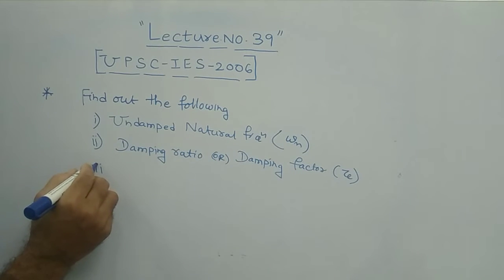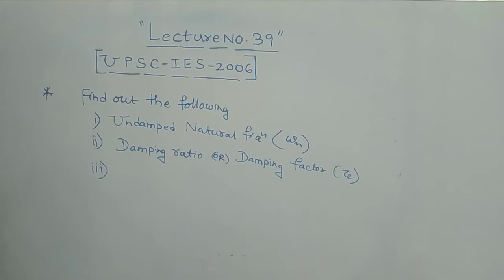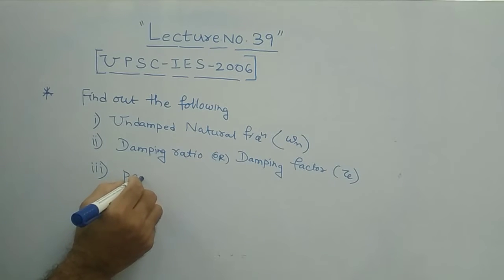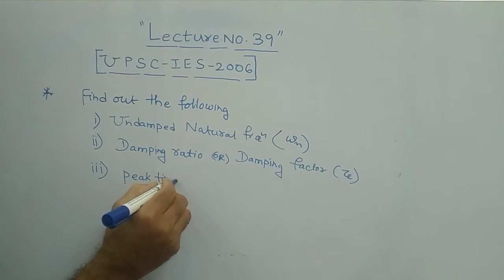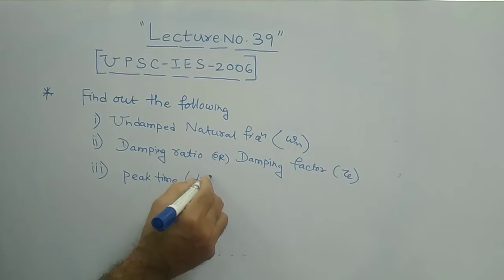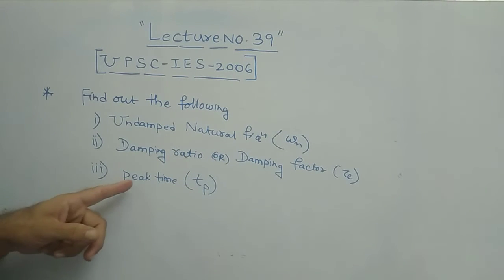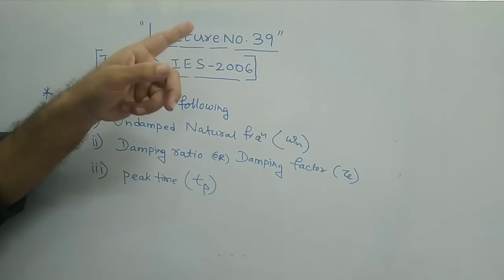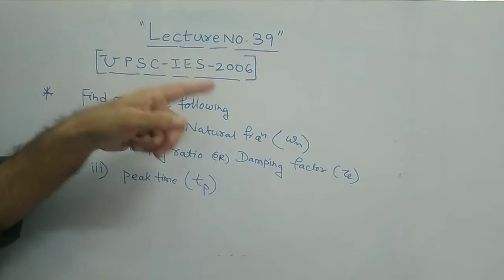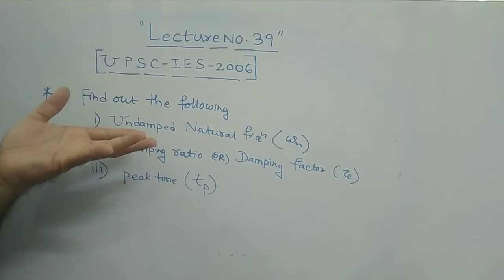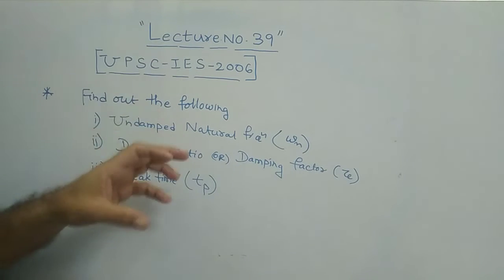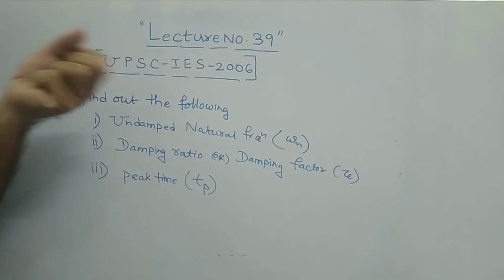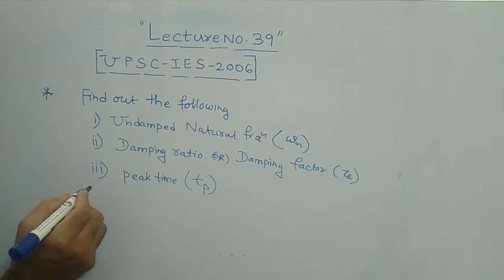What is the third parameter they are asking? That is the peak time, T suffix P. Sometimes in the examination they will ask you like this: time required to reach the first maximum. That is nothing but your peak time only. So they are asking to find out the peak value. That's why I am directly writing here peak time.